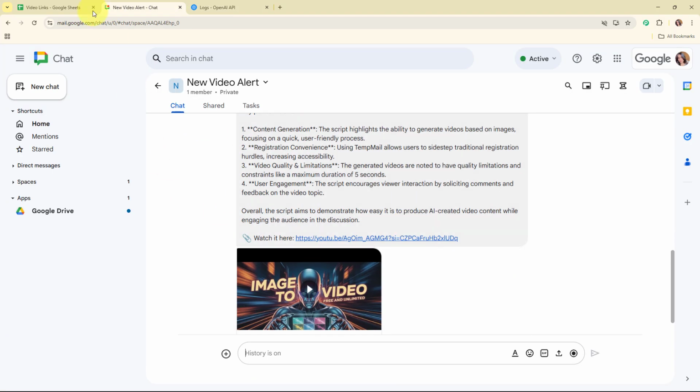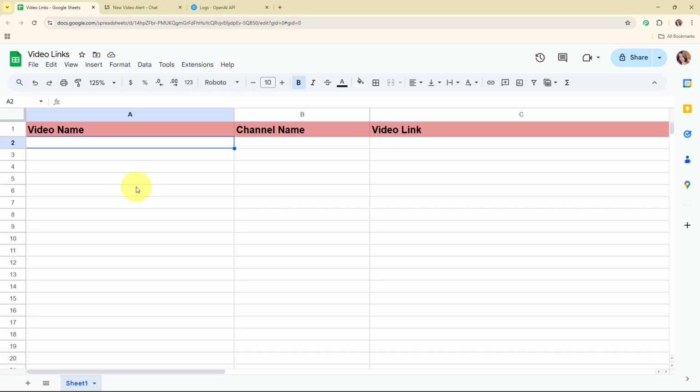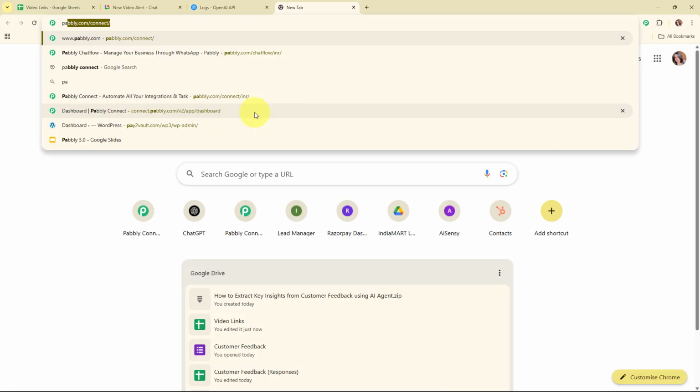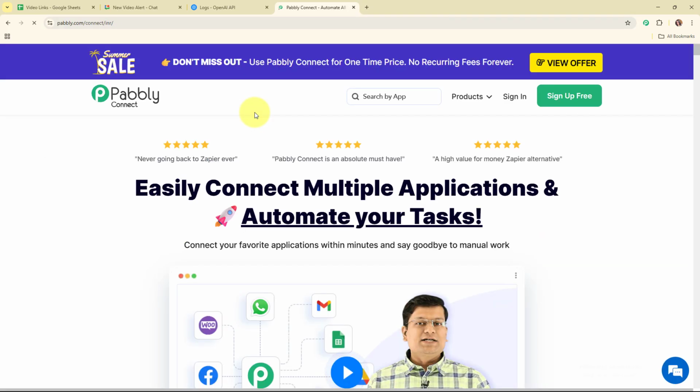So here, to build this automation, we need to connect our Google Sheets with a transcription tool named Happy Scribe and OpenAI and Google Chat using an automation software named Pabbly Connect. So to access Pabbly Connect, you have to search for pabbly.com/connect in your browser, and it will take you to the homepage of Pabbly Connect.